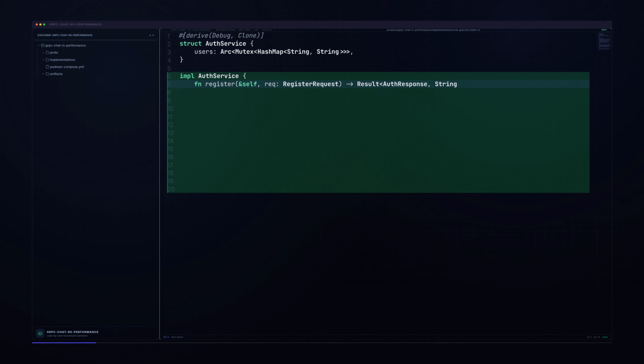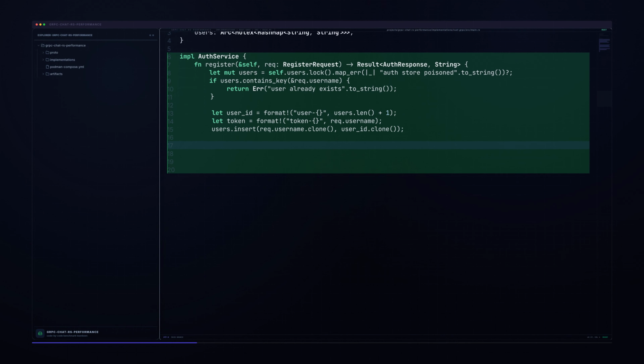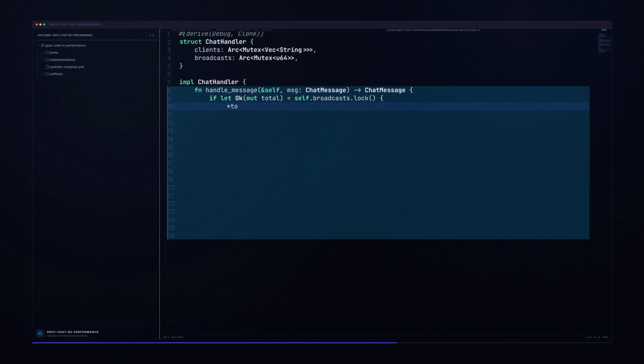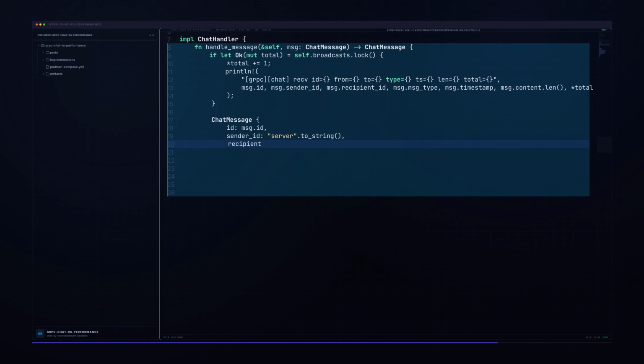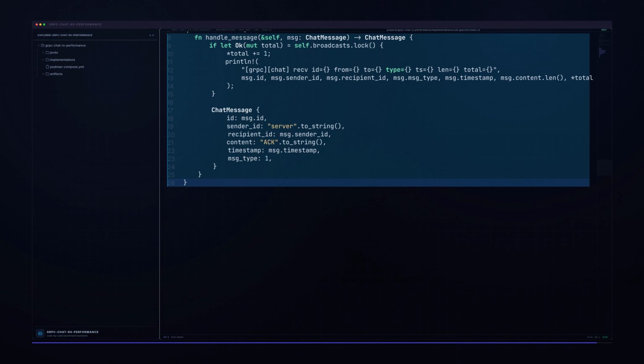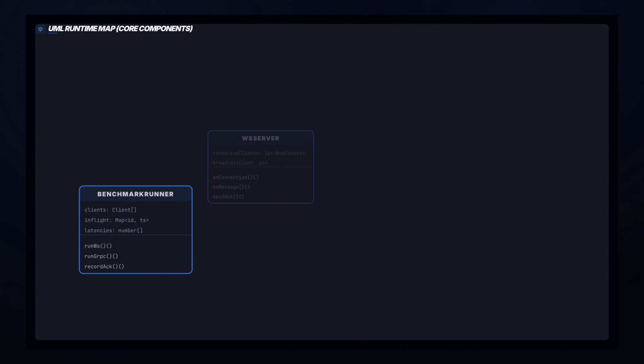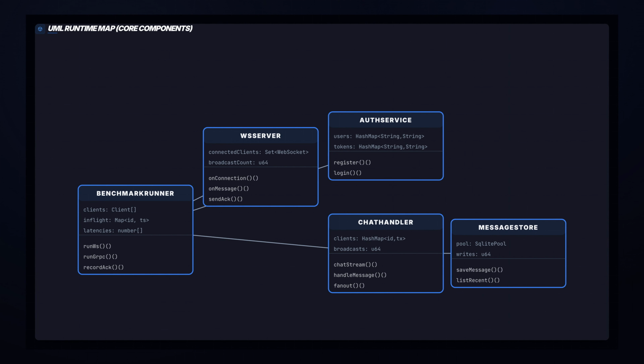In Chat Proto, we define a bidirectional chat stream and an auth service with register and login. Message fields stay explicit: ID, sender, recipient, content, timestamp, and type. That contract is our benchmark guardrail. If one side drifts from schema, the run fails fast instead of hiding incompatibilities behind custom parsing shortcuts.